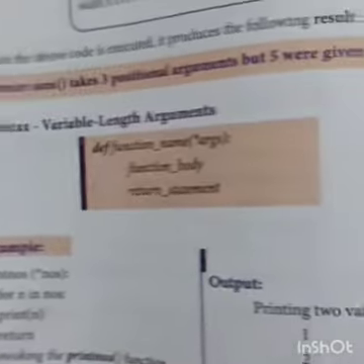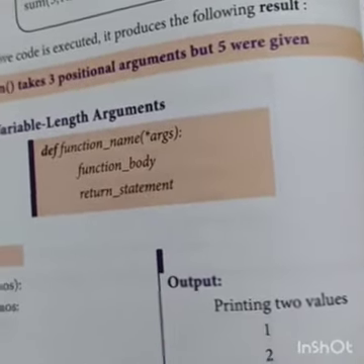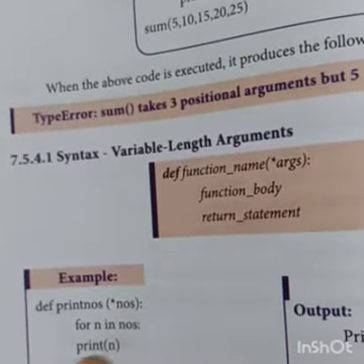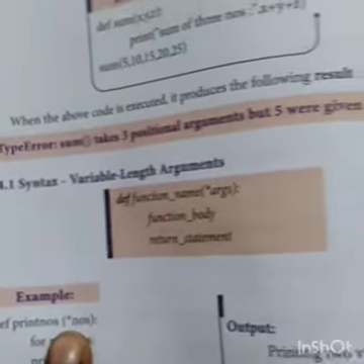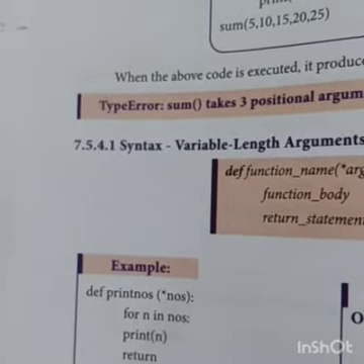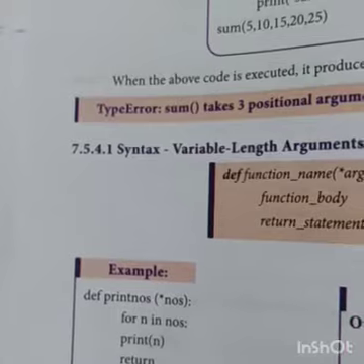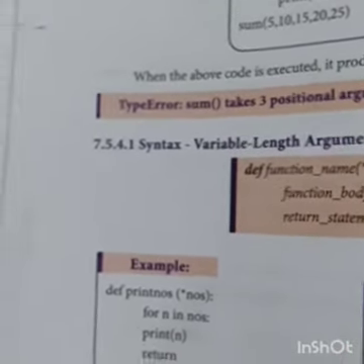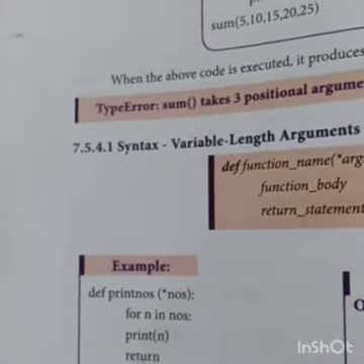How many values are there? Three values, so 10, 20, 30 are printed. So n is the number of terms, the length. That is called variable length. That is the non-keyword variable argument, as against the keyword variable argument. That is the difference.